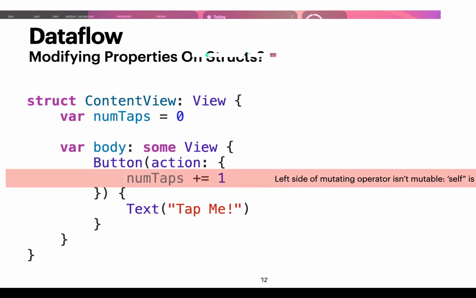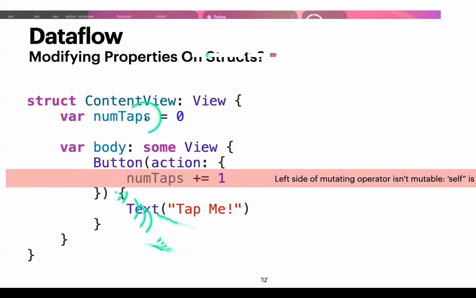Now, the problem here is that structs, remember, conform to value semantics. So that means that when we assign a new variable to a struct instance, it gets copied. Or when we pass a struct instance into a function, it also gets copied. Now, the problem here is that within the struct, we can't mutate its own properties. And the reason for this is that the compiler, or Swift itself, doesn't know if the origin of the struct instance is declared as a var or a let.